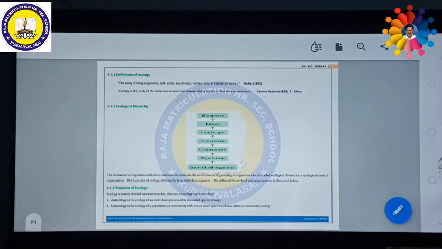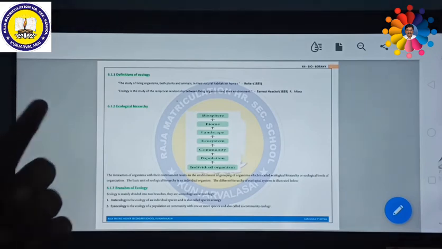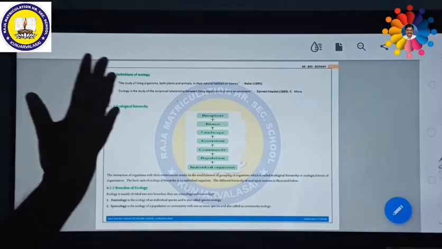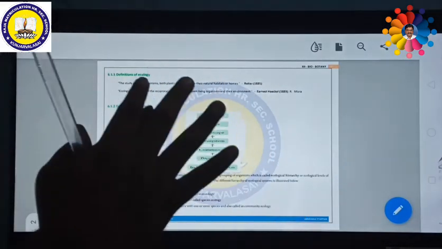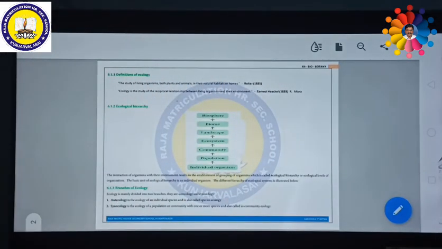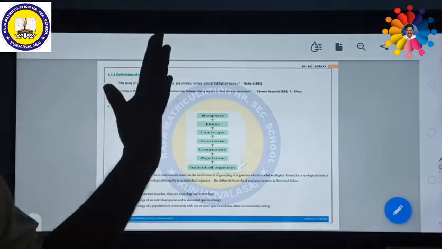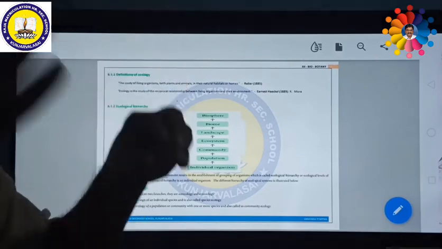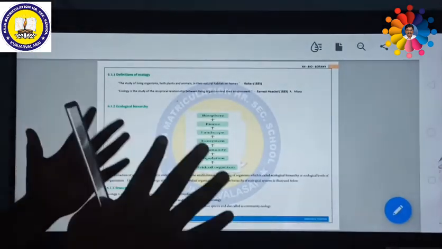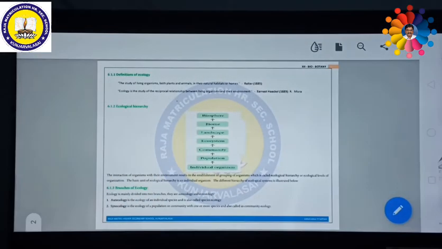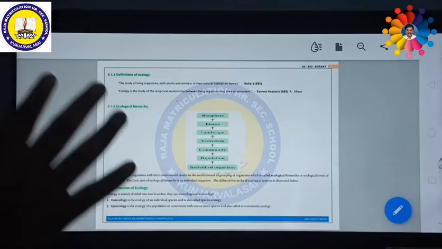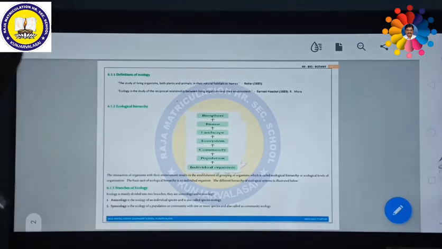For example, one mango tree; similarly, a number of mango trees available in the surroundings come under the same population. One puppy; all the puppies available in a particular surrounding are considered a population. Many individual organisms are grouped together to form a population.